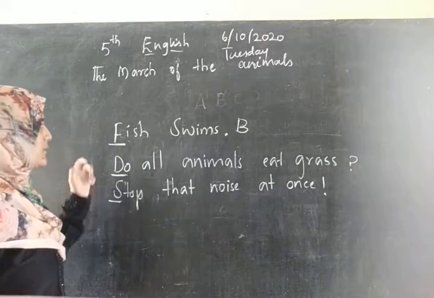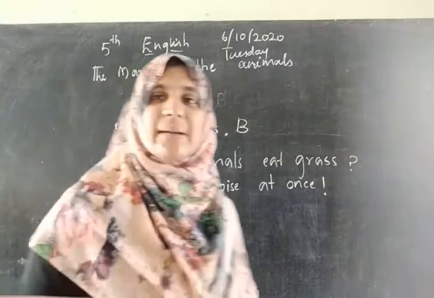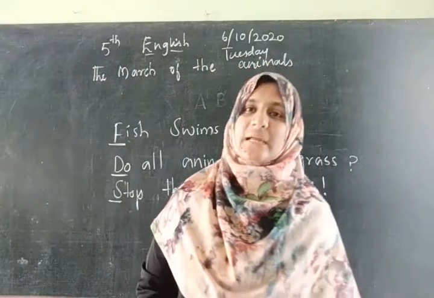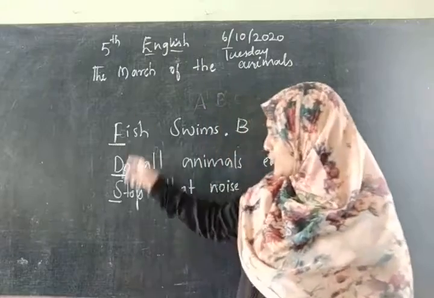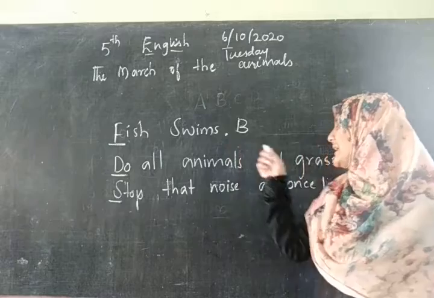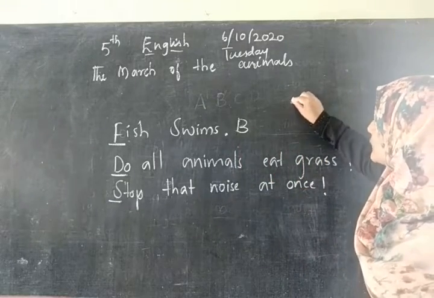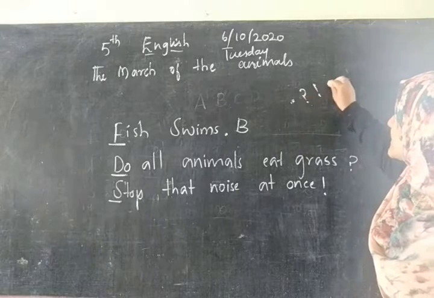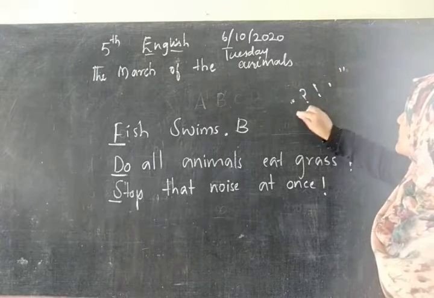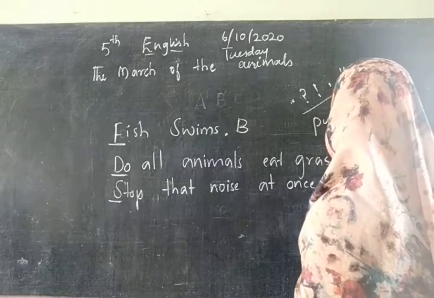Even while writing, you have to begin with a capital letter and end with appropriate punctuation marks. So this comma, this full stop, question mark, exclamation mark, double inverted comma, we call this punctuation.